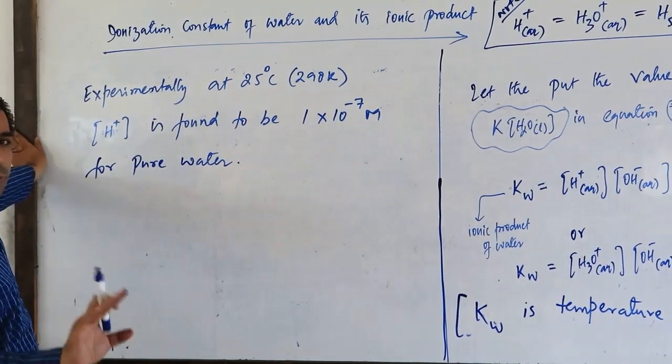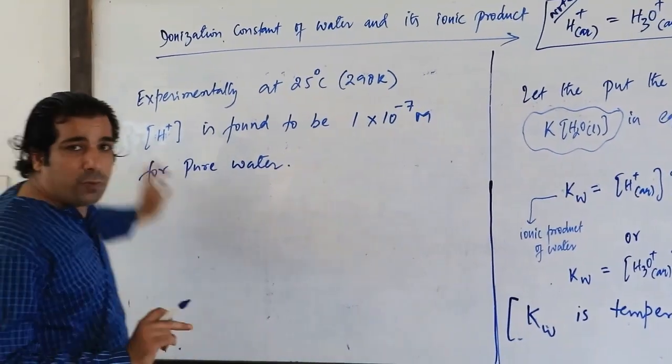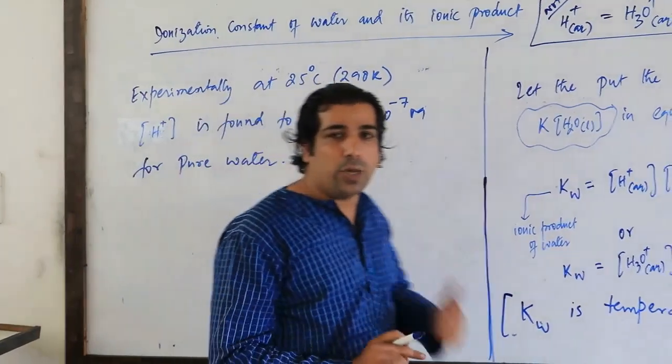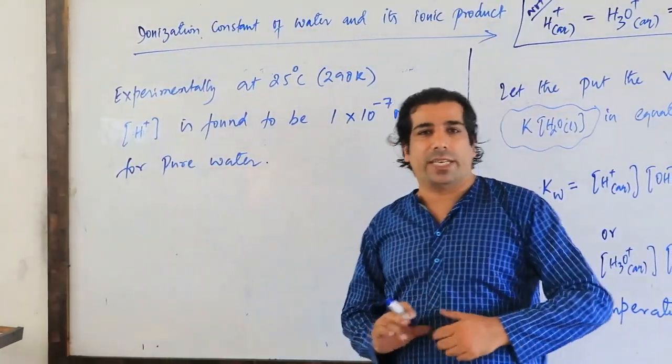So what I am going to do, have a look here. You know that water breaks into equal numbers of H plus and OH minus ions.